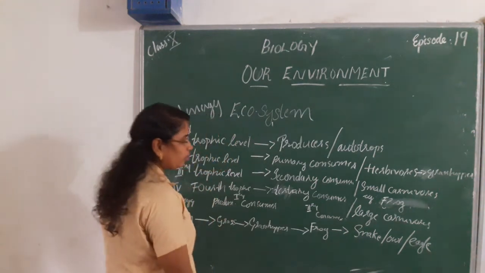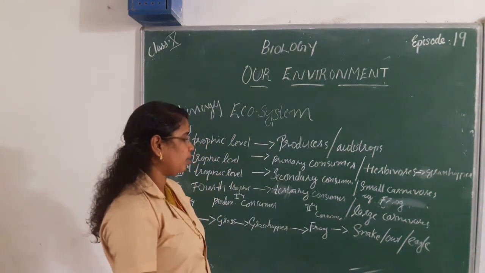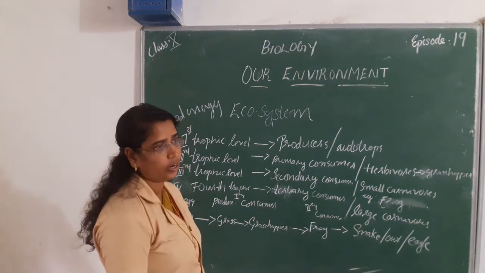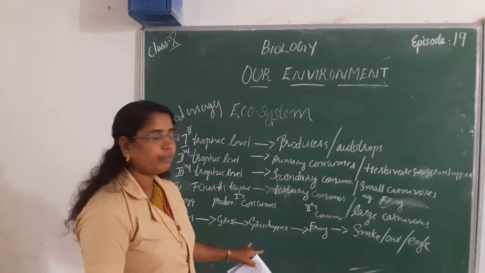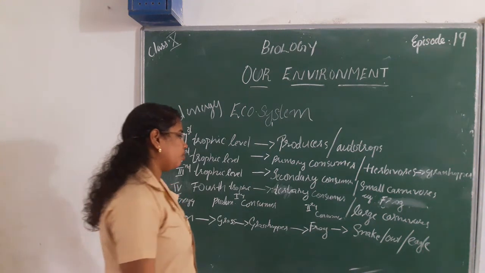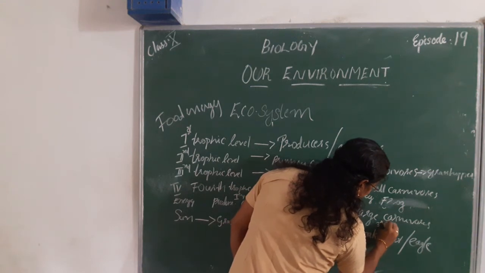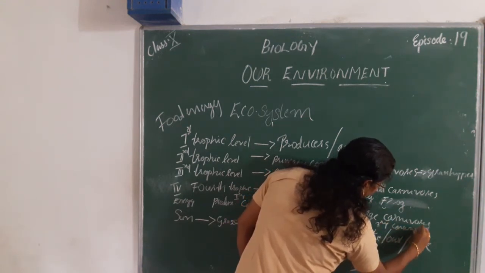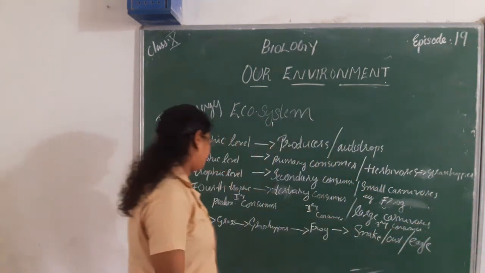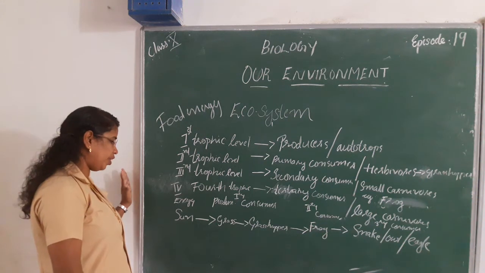Then these organisms, the frogs, are eaten by maybe a snake or an eagle. All these organisms eat frogs. So this comes the tertiary consumer. Okay. Here is a typical example of a food chain.